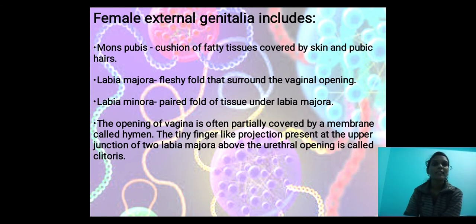Next, we come to the female external genitalia. Let us see the different tissues present in it. Mons pubis: cushions of fatty tissue covered by skin and pubic hair. Labia majora: fleshy folds that surround the vaginal opening. Labia minora: paired folds of tissue under the labia majora. The opening of the vagina is often partially covered by a membrane called the hymen. The tiny finger-like projection present at the upper junction of the two labia majora above the urethral opening is called the clitoris.